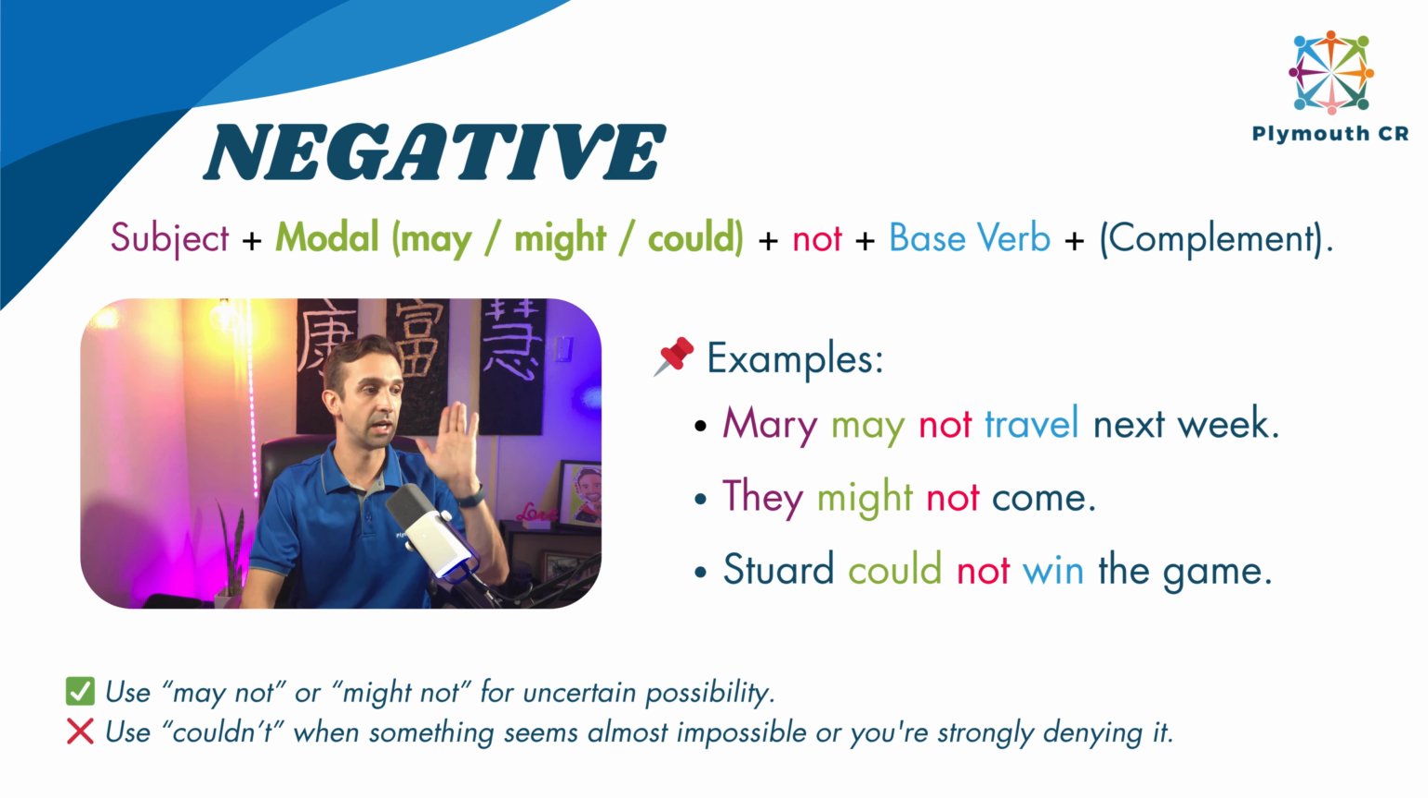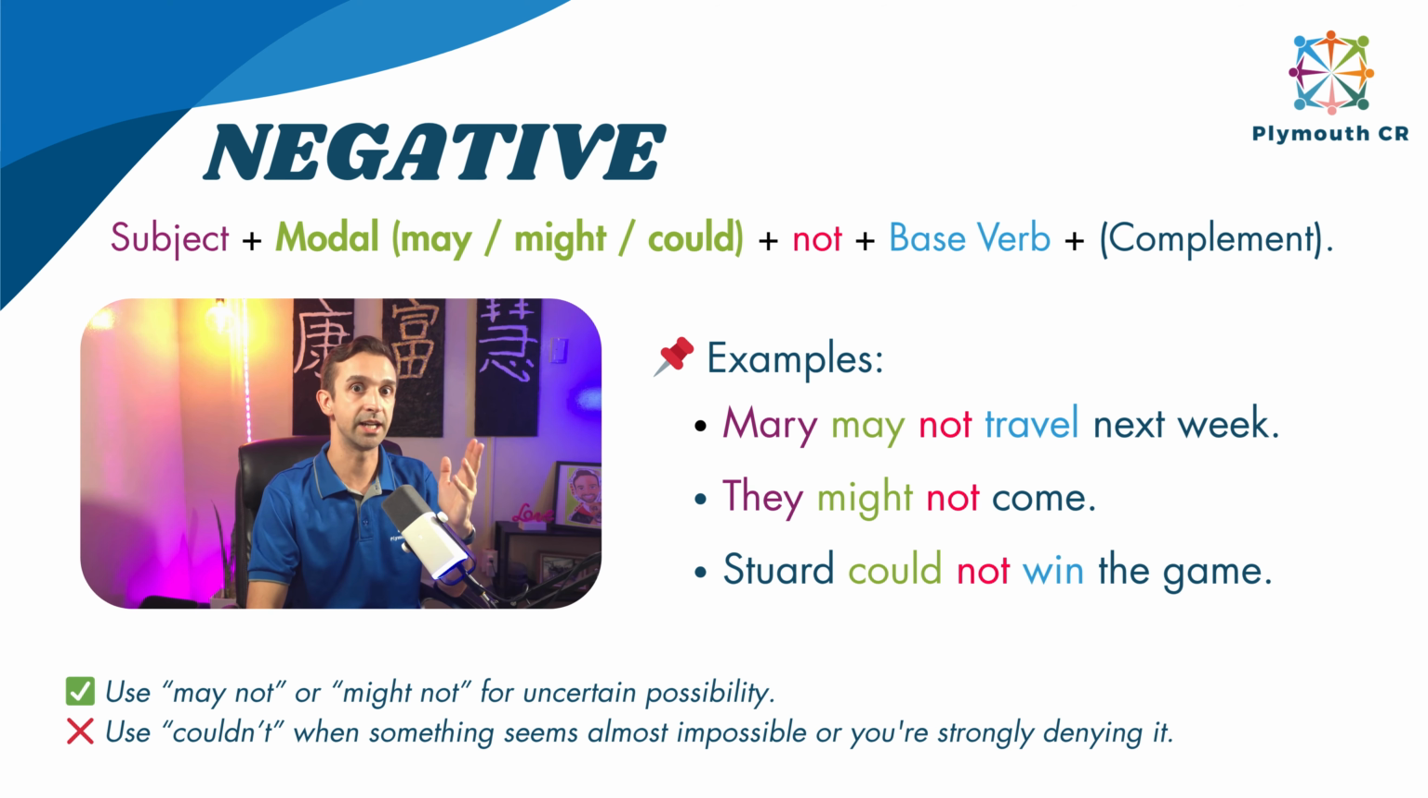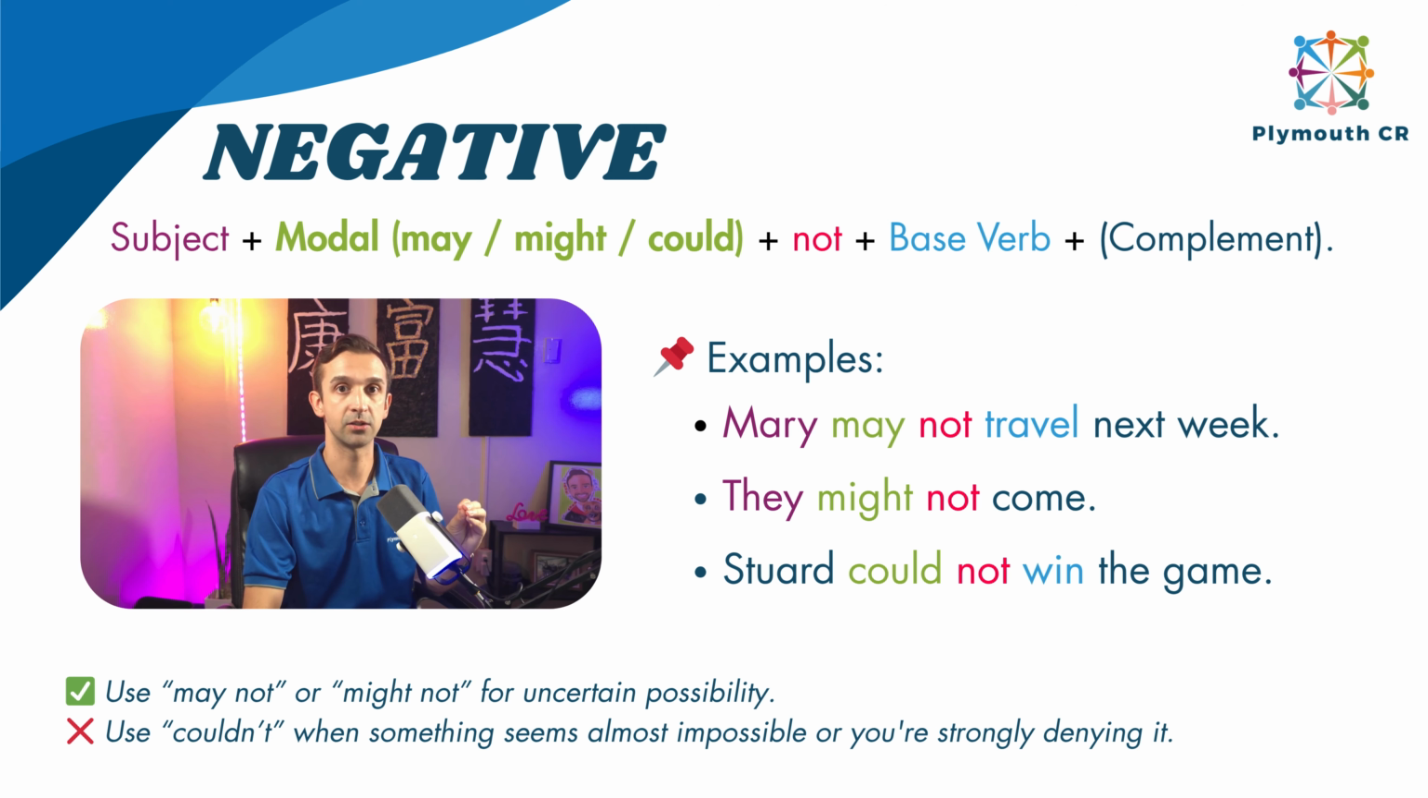Now, in here, I have a note in here down below, because it's really, really important. It changes the way in which we use it. It's not only in negative, they could not, because, well, we use may not or might not for uncertain possibility, but then we use couldn't when something seems almost impossible or you're strongly denying it, okay?